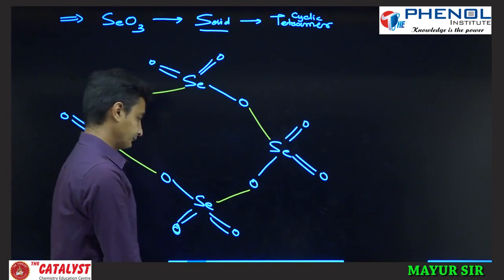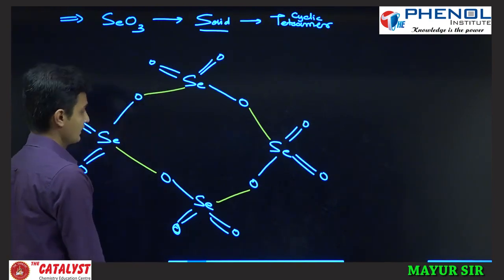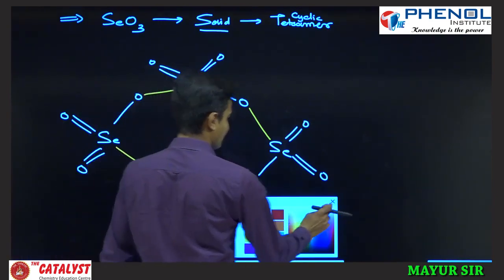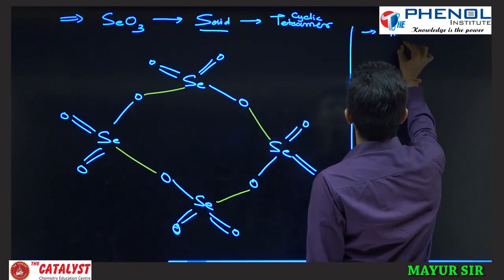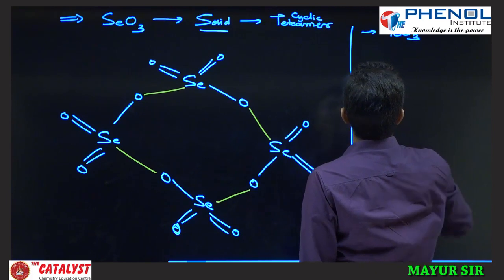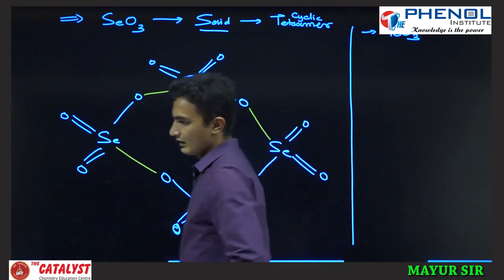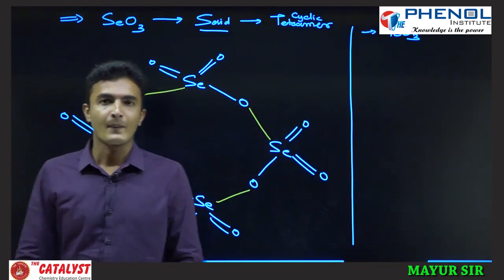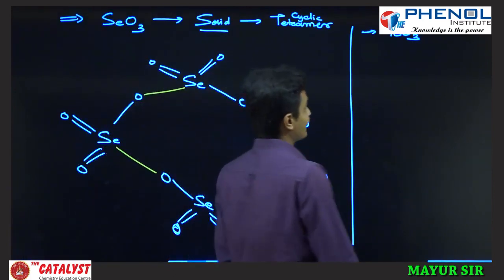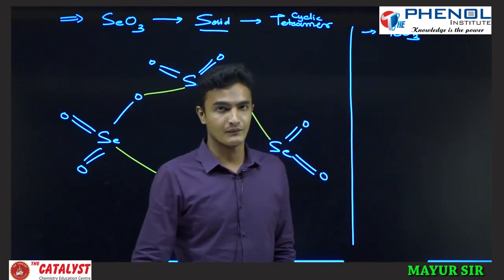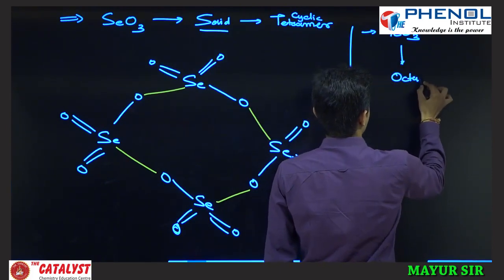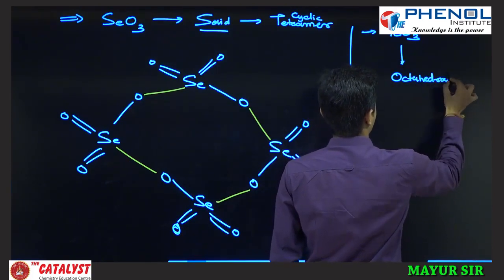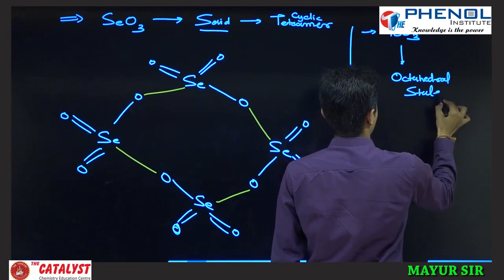Next we will see the same for TeO3. Actually TeO3 exists as TeO6 in the octahedral state.